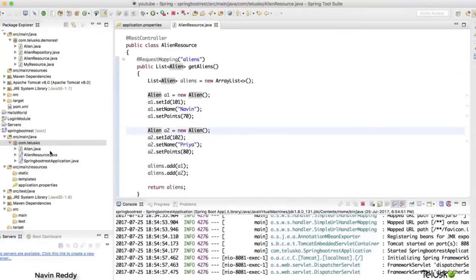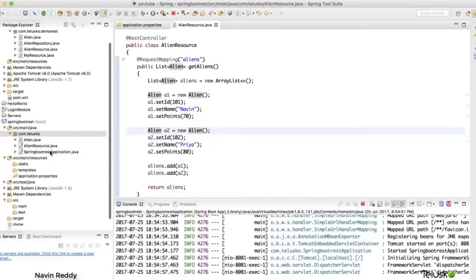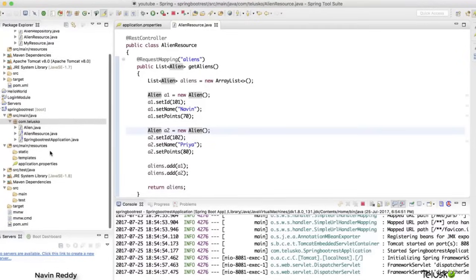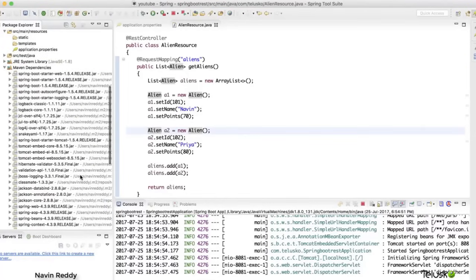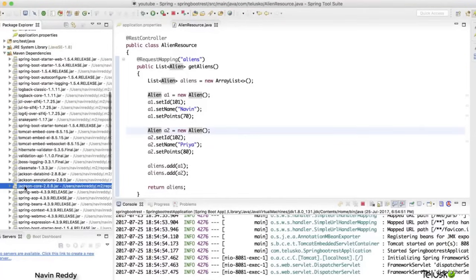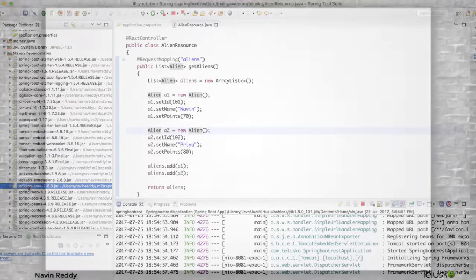But who is doing that? In Jersey, we have Jersey converters, right, which is MOXy. Here, if you expand these Maven dependencies, you can see we have something called Jackson. Now, Jackson is pre-built in a Spring REST project or Spring Web project. So this Jackson is responsible to convert your list of objects into JSON, right? So it's an exciting tool to work with. Again, in the subsequent tutorials, we'll talk about how you use post request, put request, and delete request.